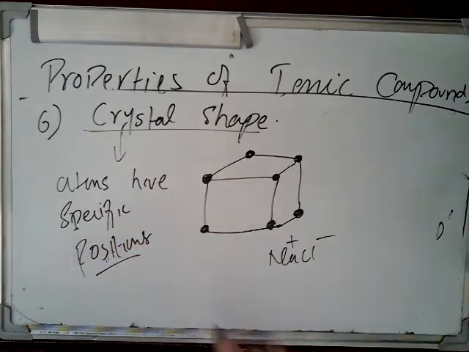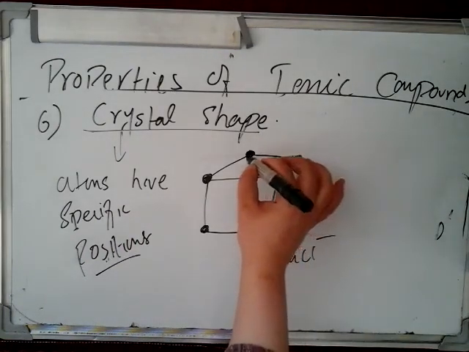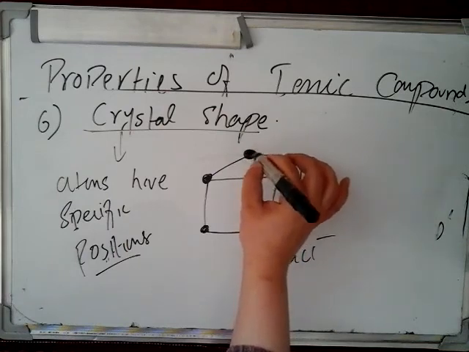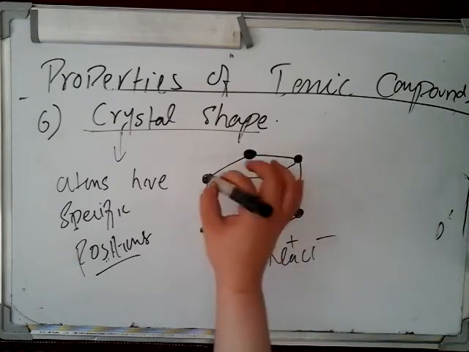They do not change their position. Is that clear? Because of these certain positions, the electrons present in the last shell of the positive or negative ions are held fixed in their position.